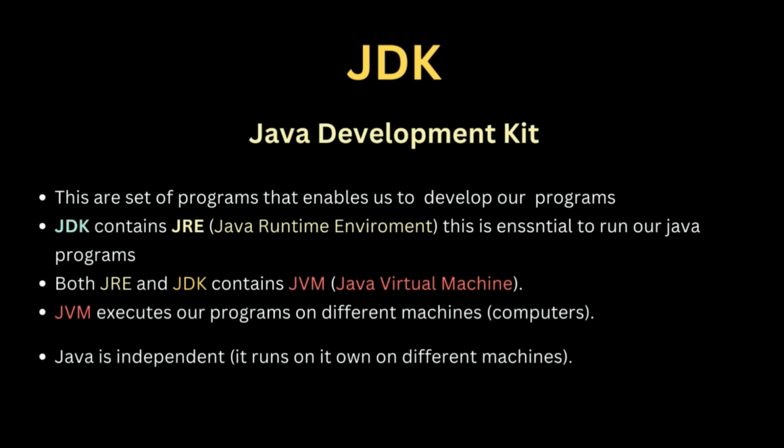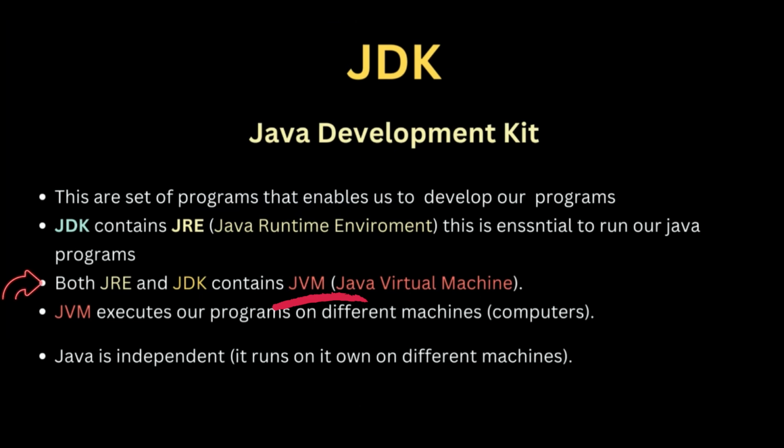Alright, talking about JDK. What is JDK? JDK simply means Java Development Kit. These are a set of programs that enable us to develop our programs. So both JRE and JDK contain JVM. That means that in JRE, which is our Java Runtime Environment, and in JDK, which is our Java Development Kit, both of them contain JVM.